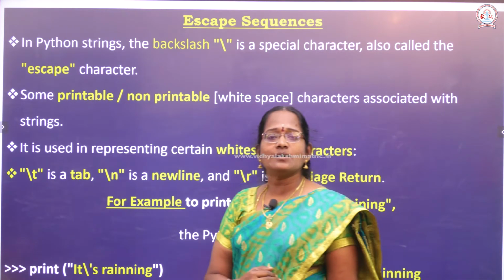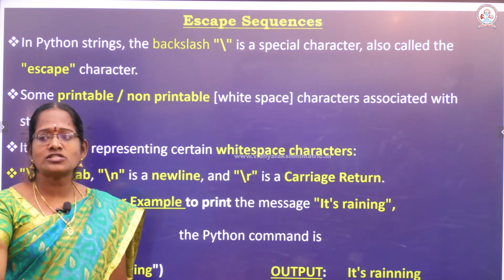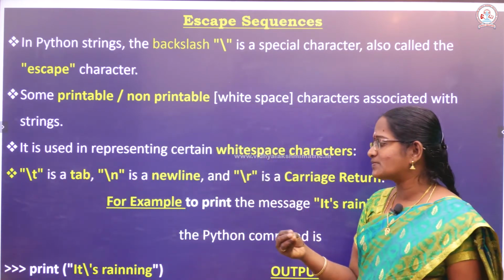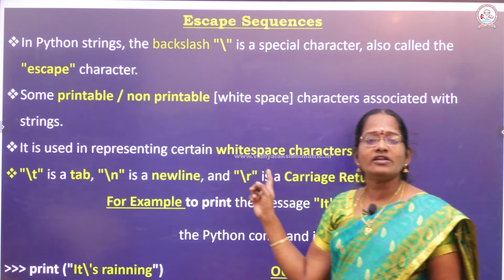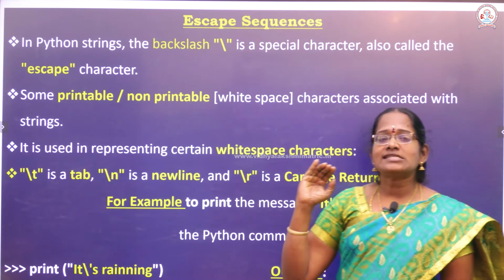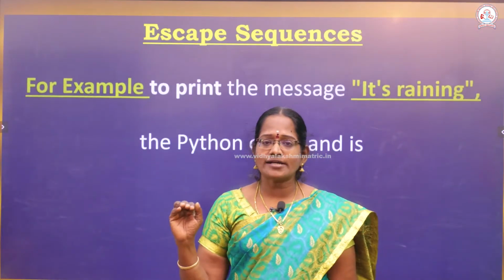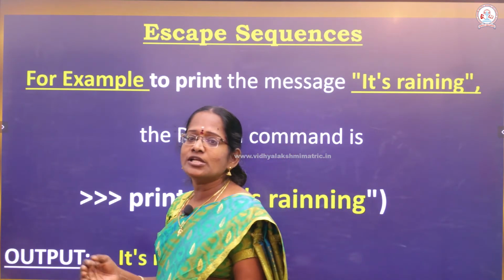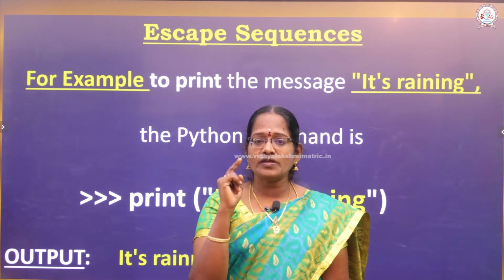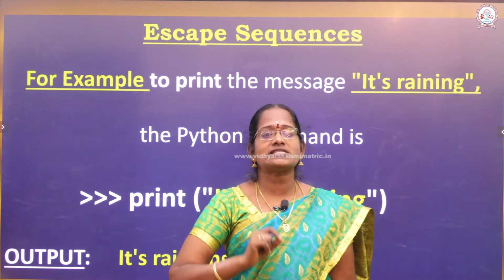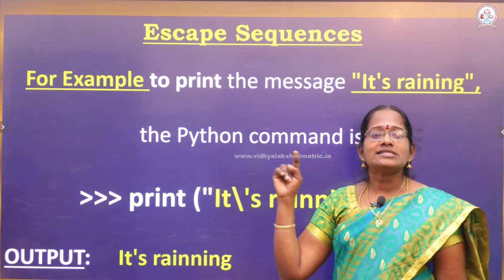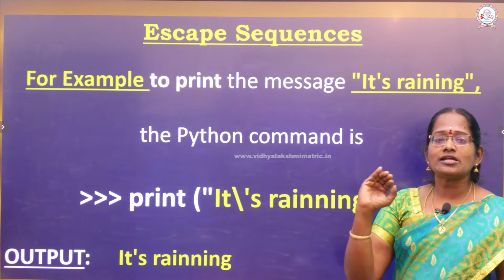Okay. In this example, we have to print one message: "It's raining". If you want to print this message as it is, there is a single quote in between. If you want that single quote, you use backslash followed by the single quote, and automatically it will be printed on the screen. So to print the message "It's raining", where we want a single quote in between, you just use a backslash, then the single quote, and that is printed on the screen.